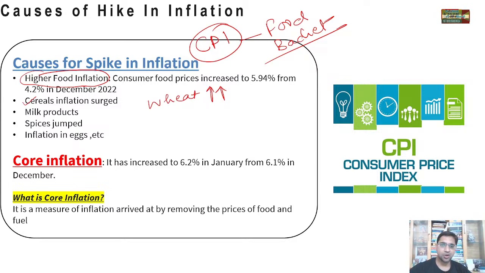Core inflation remained at 6.1% in December. Does anybody know the meaning of core inflation?